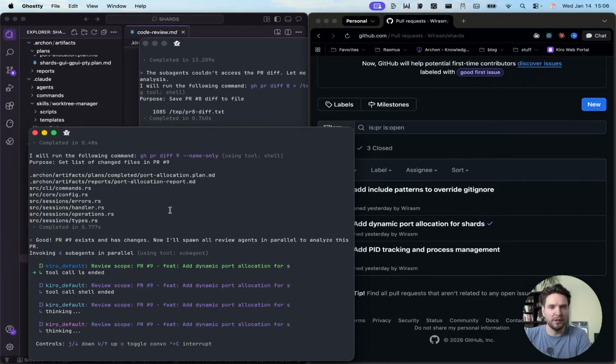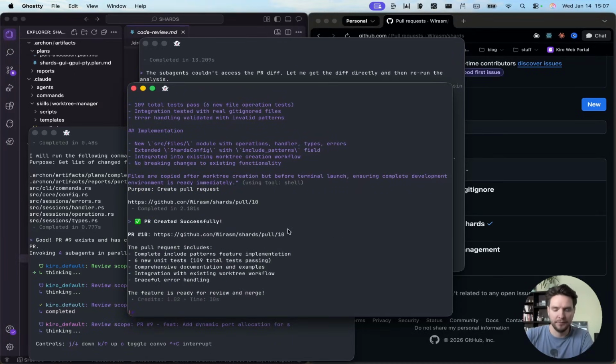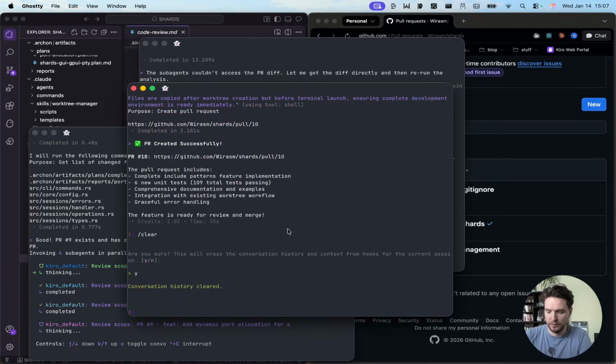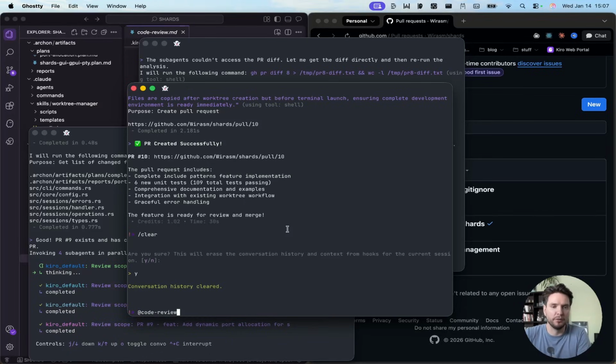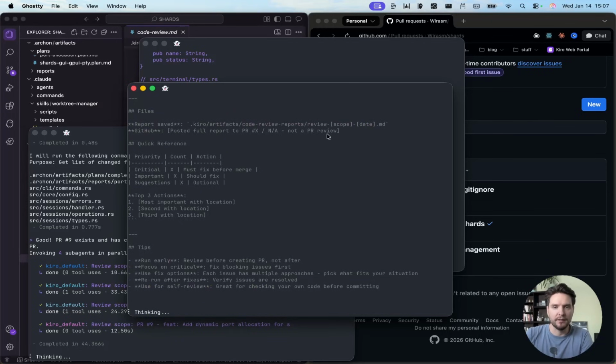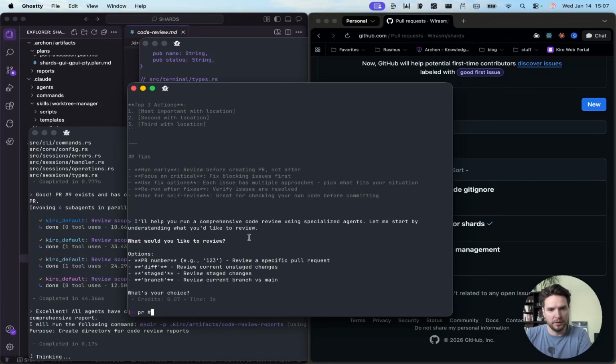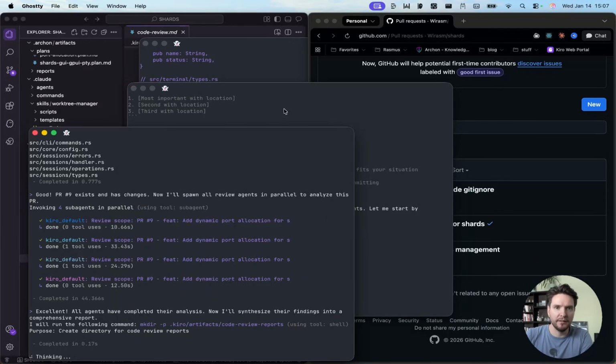I did see somewhere, or someone told me, that I should be able to use Kiro hooks for that so that I can hook back for the arguments. But we will try that potentially in a future episode when our system starts to evolve a little bit. We have one more PR to run on. That should be this terminal here. So let's do clear, and we do @code review. In Claude Code, it would be /code review, but Kiro has the @ syntax instead to invoke commands. It loads. That should be then PR number 10. So I'm just going to let this run here.